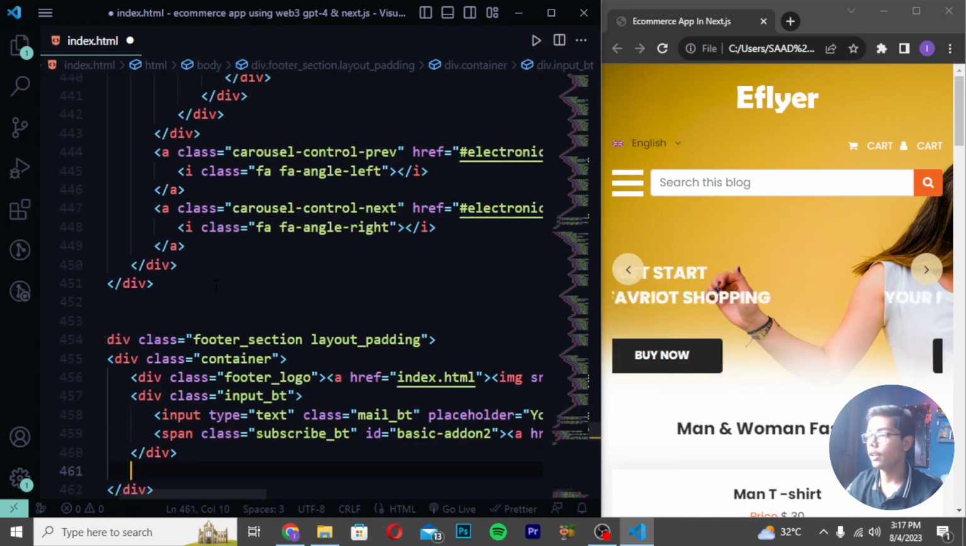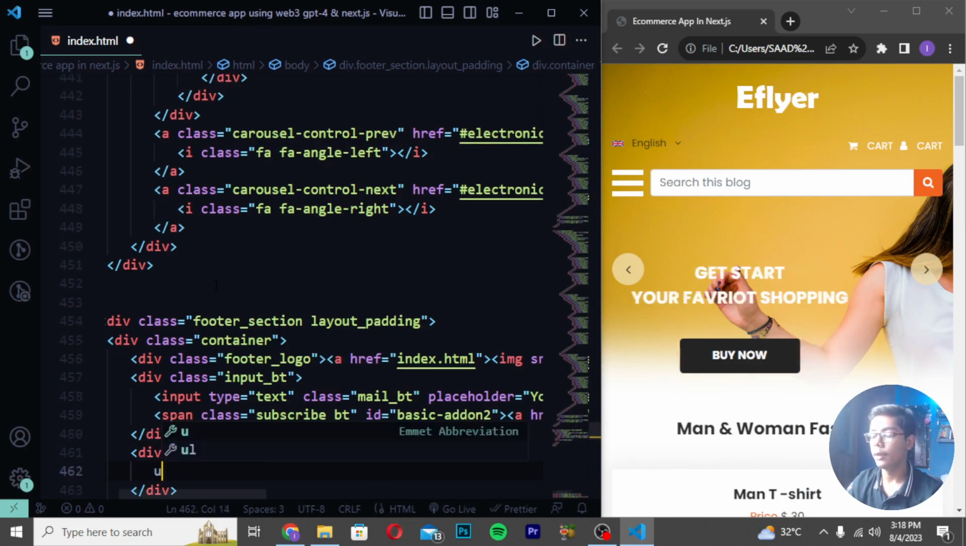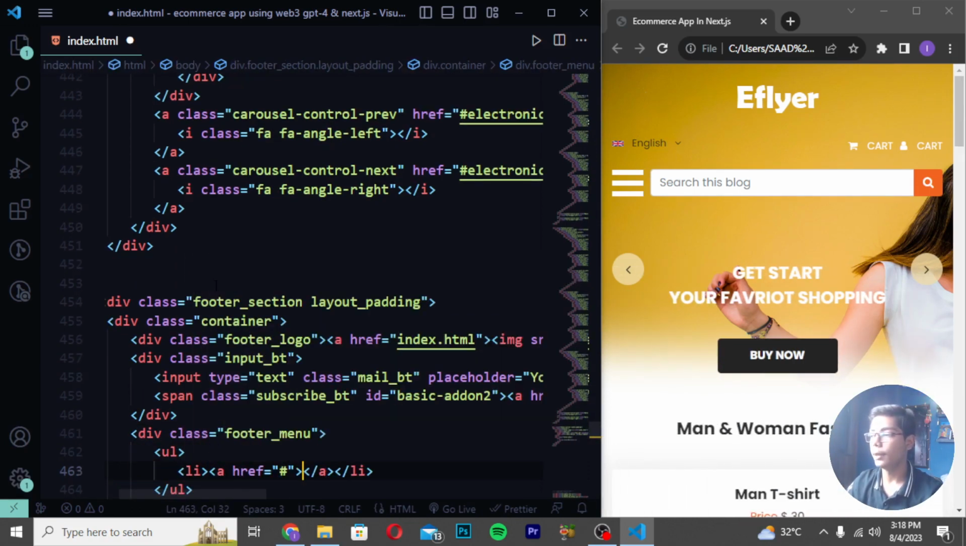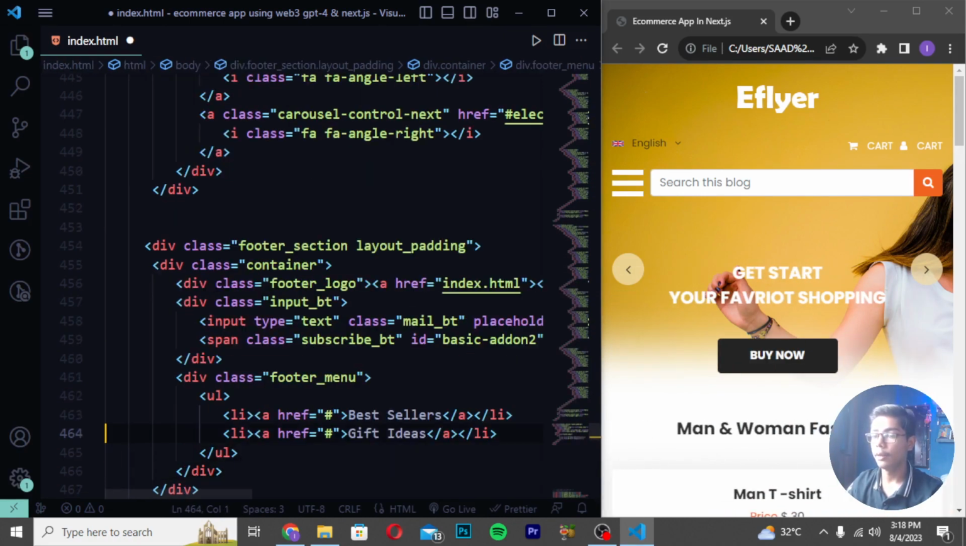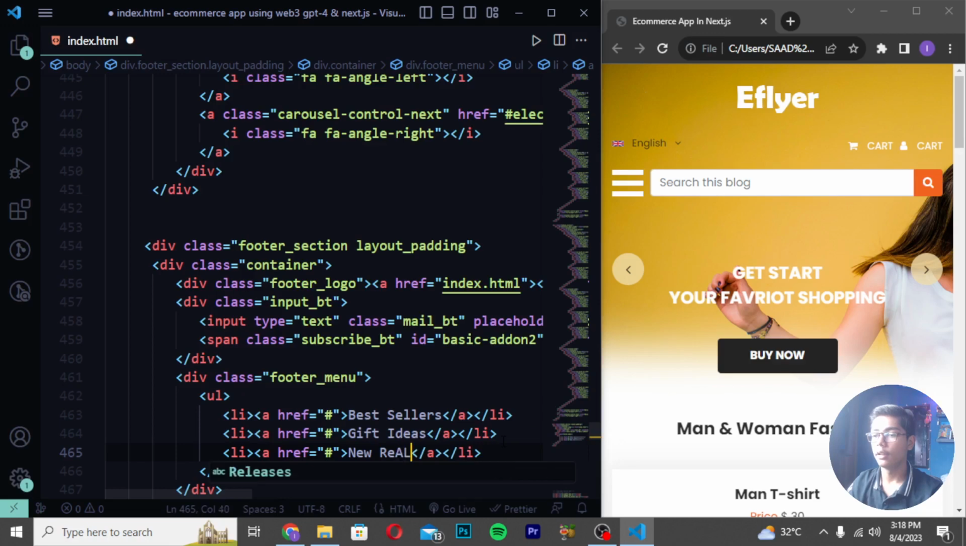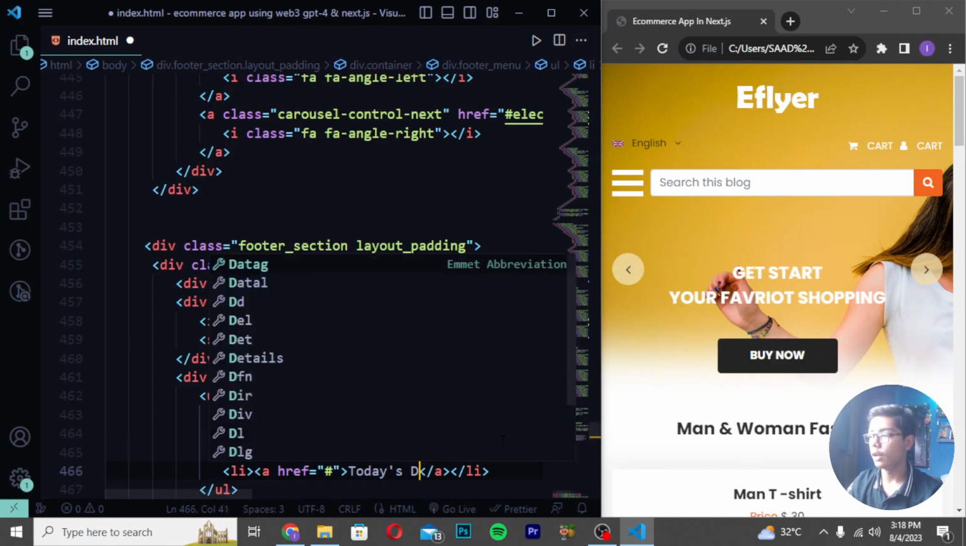Now when you've done that, move down and write div class footer underscore menu. Then I will write ul li a tag and write best sellers. Now write li a tag and write gift ideas. Then li a tag, and I will write new releases. And then another li a tag, and I will write today's deal.